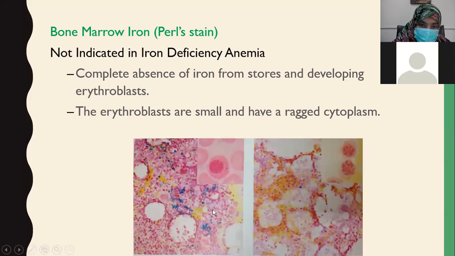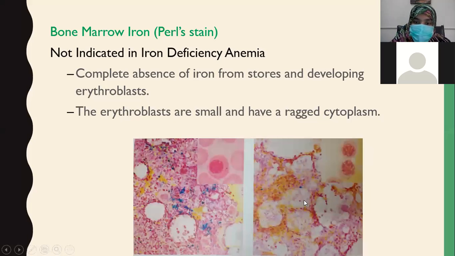This is a normal marrow in which Perls stain stains iron blue. So this blue color is all stored iron you can see inside the marrow. They are adequate. And this is a zoom in of a single erythroblast. You can see this is a normal erythroblast. Compare it with an iron deficiency erythroblast. This has ragged margins and a sieve-like appearance of the nucleus.